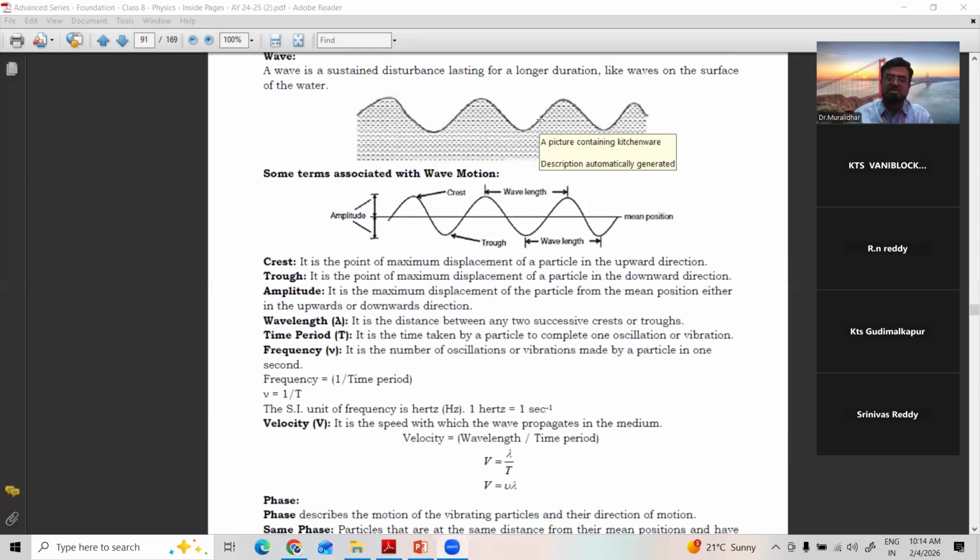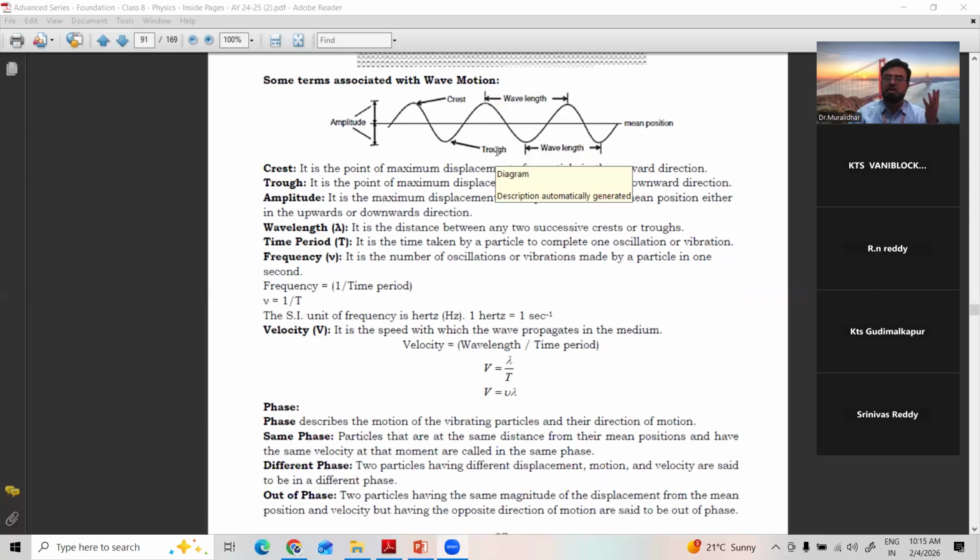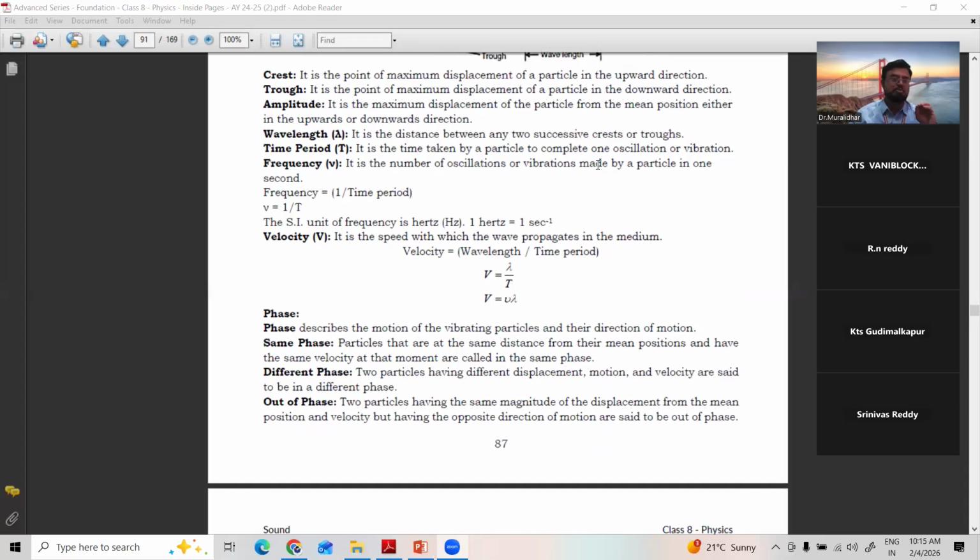When sound travels in the form of a wave, you will come across crest, the upward displacement; trough, the downward displacement; amplitude, the maximum displacement; wavelength, the distance between two crests or two troughs; time period, the time taken by a particle to complete one oscillation or vibration; frequency, the number of oscillations per second, number of cycles per second, number of vibrations per second, which is measured in hertz; velocity, the speed of the wave; and phase: same phase, different phase, out of phase.